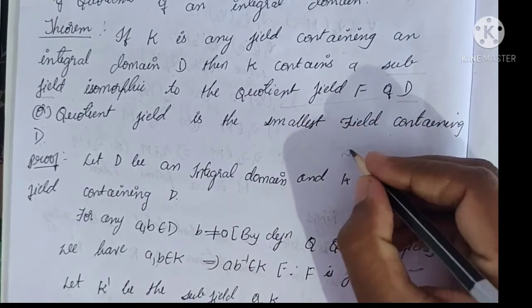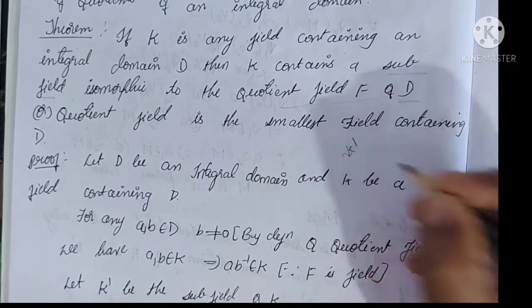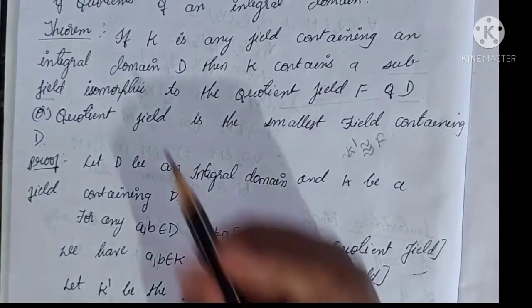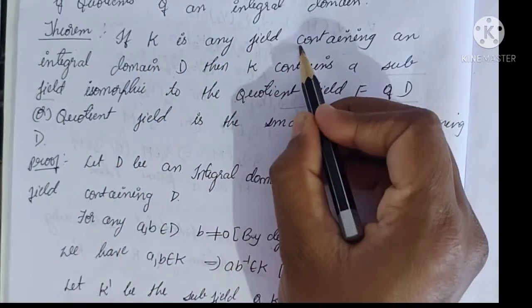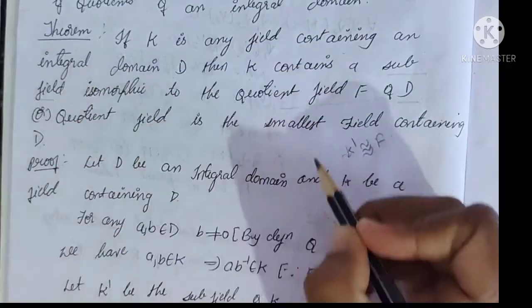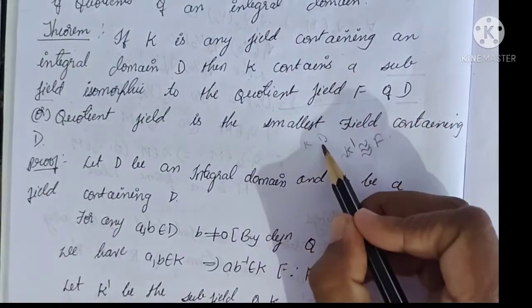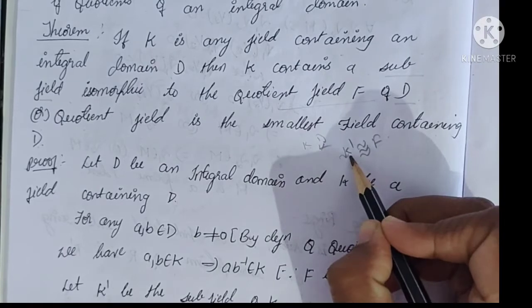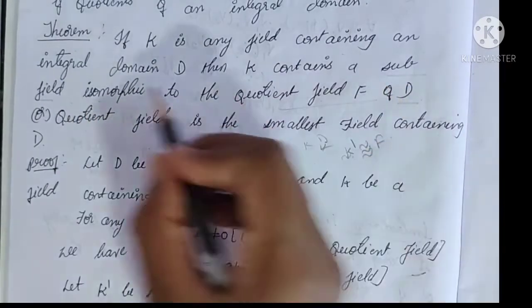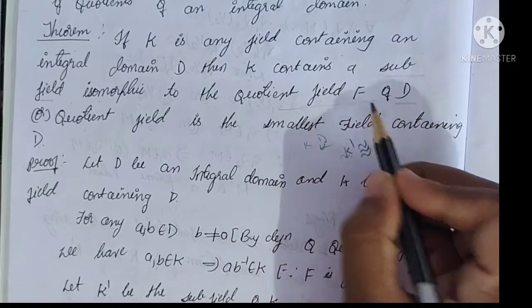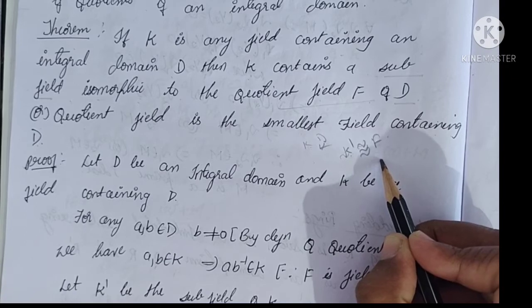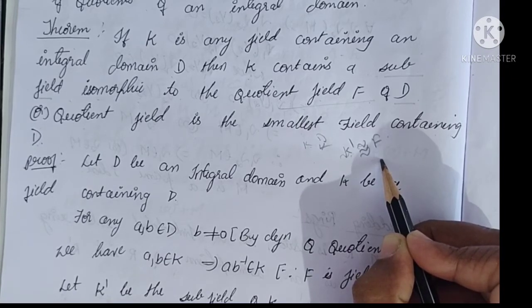Here, for K, consider the subfield K dash. This K dash is isomorphic to F, and we have to prove it, because here they have given K is any field containing an integral domain, meaning K contains D. Then consider one more subfield for this D, the subfield K dash. Then we have to prove that the subfield K dash is isomorphic to the quotient field F. That means for K dash you have to prove a one-to-one function, onto function and homomorphism.